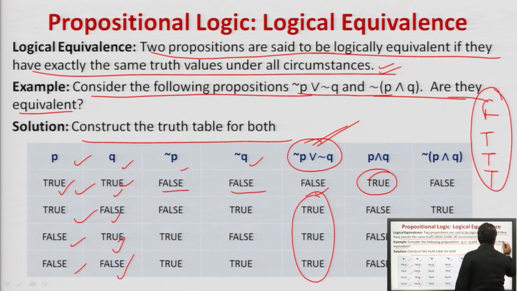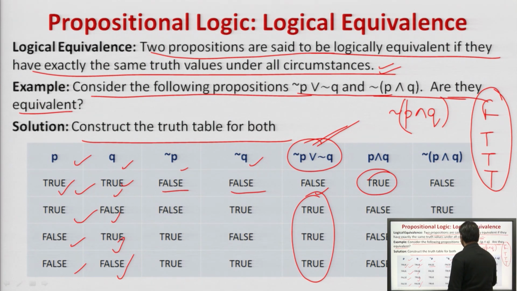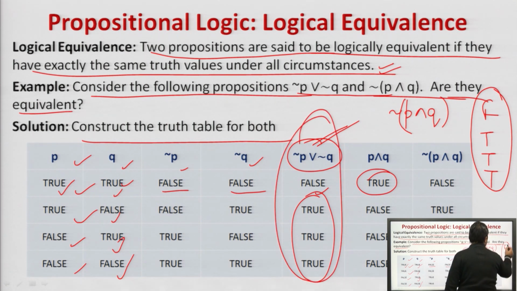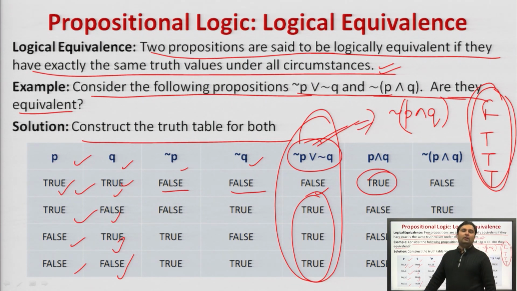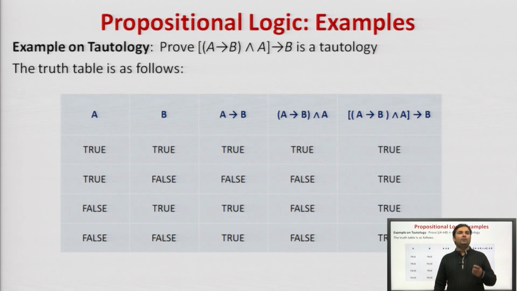So, what have we got? Negation of P and Q will be this. If the negation of this will be this, hence we can say that this part is equivalent to this part, hence these two statements are logically equivalent.